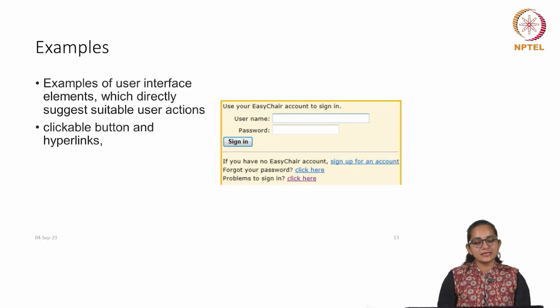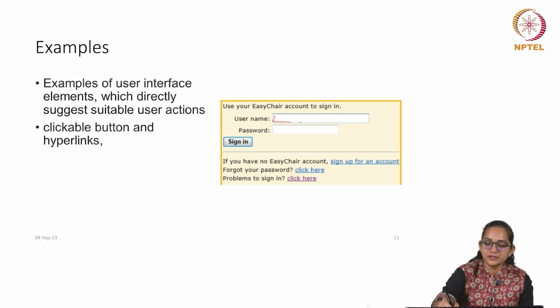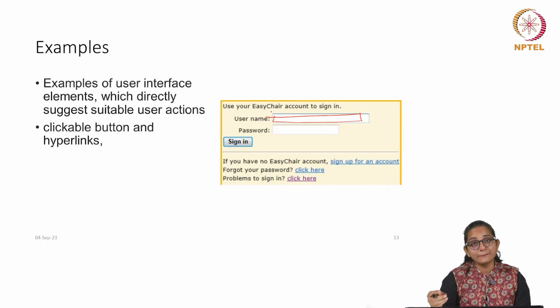Other such examples can be user interface elements which directly suggest usable actions. So, just by looking at this image, just by the interface, there are a few things we are able to understand. This differently colored box is an empty field, we need to fill something in it, username, password. This is an embossed button which is also highlighted. It is a pressable button.